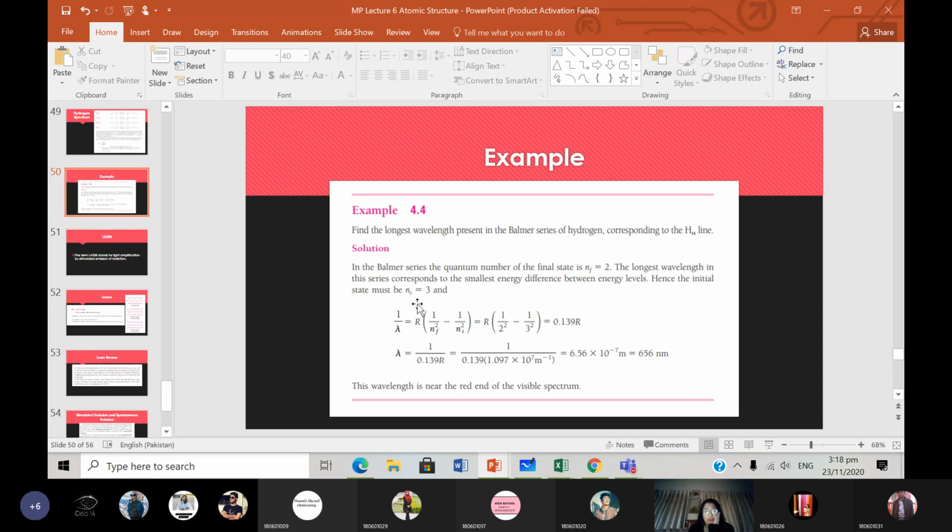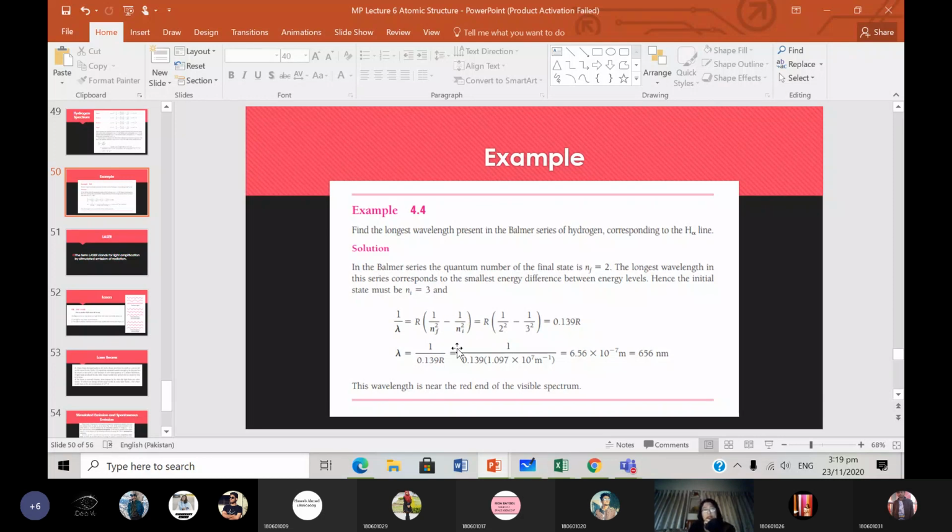If we want the longest wavelength, then we want this number to be the smallest. When this number is the smallest, that means that this number should be the largest, right? We want the difference to be small. This number will be 1/2 squared, which is fixed.